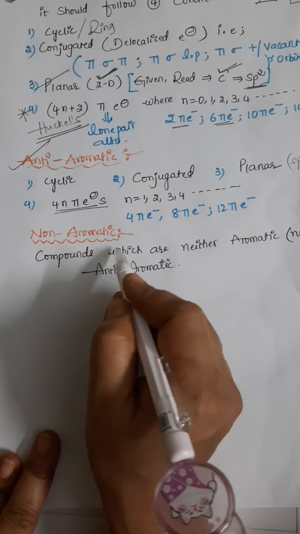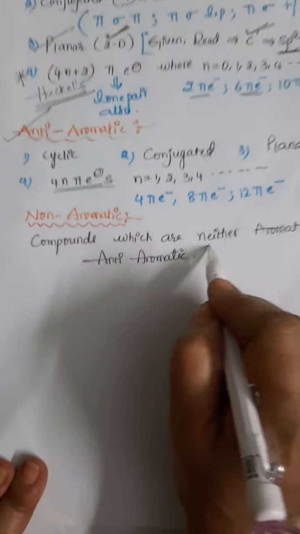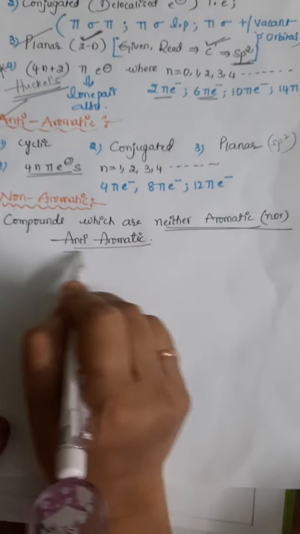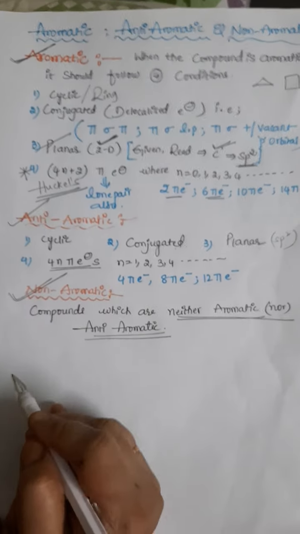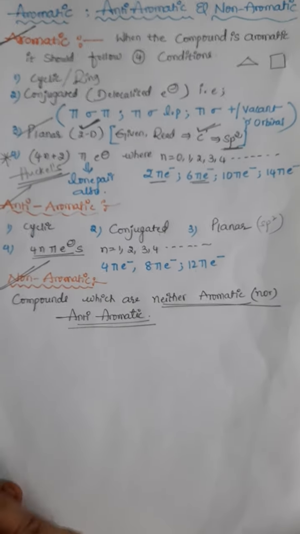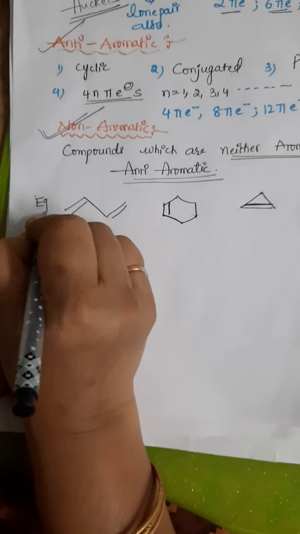Non-aromatic compounds, the last category: compounds which are neither aromatic nor anti-aromatic, those compounds we can call non-aromatic compounds. Let us go for a few examples under the non-aromatic compounds.